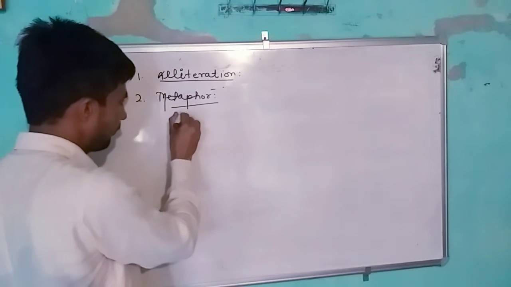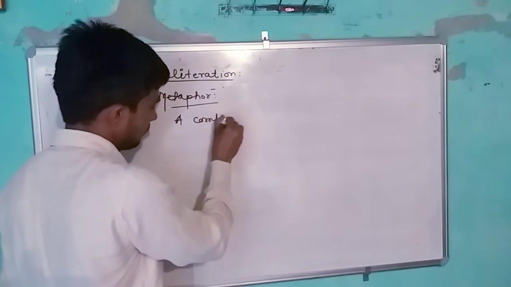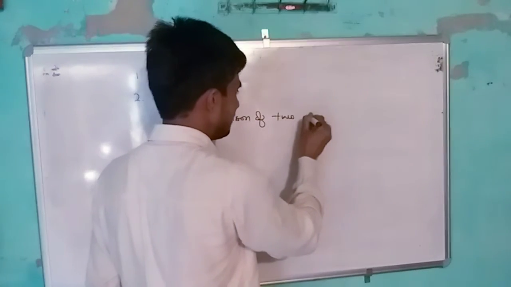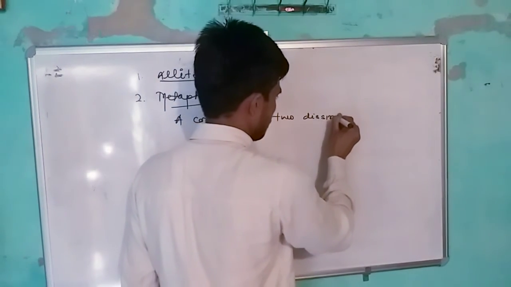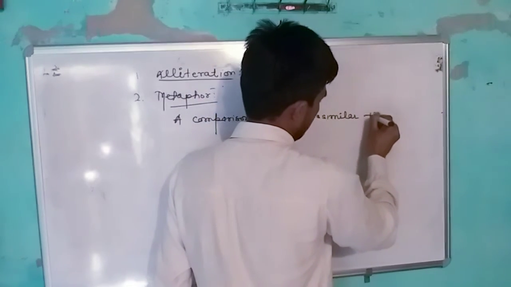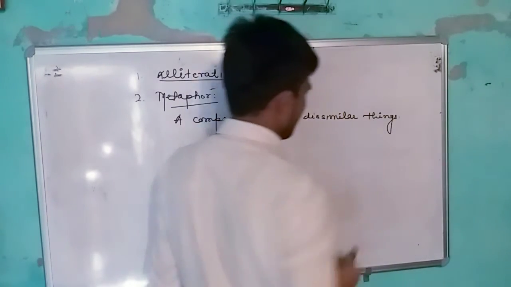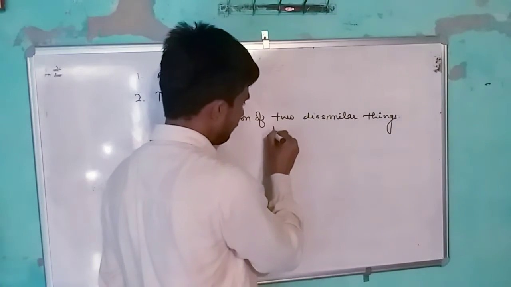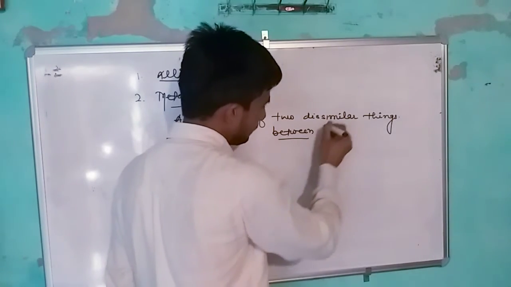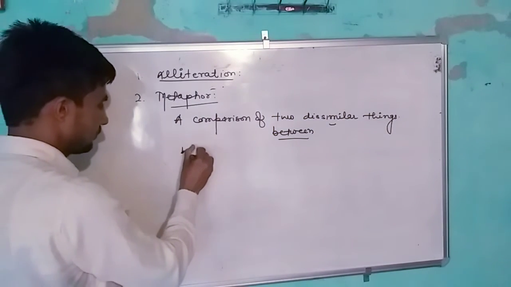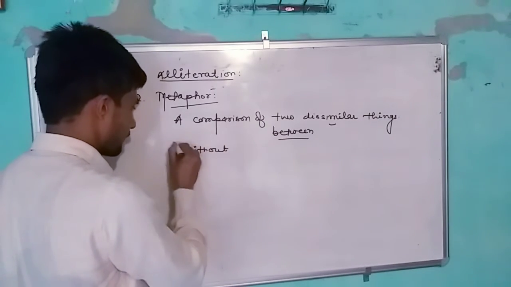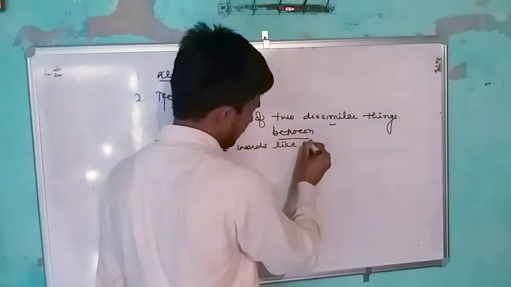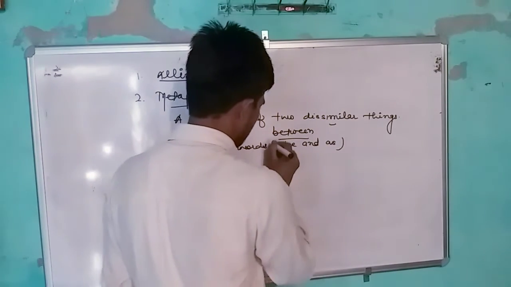Metaphor. A comparison of two dissimilar things, without the words like and as.